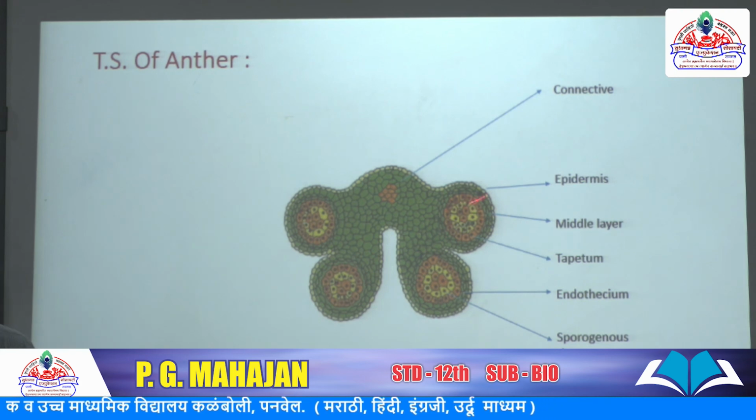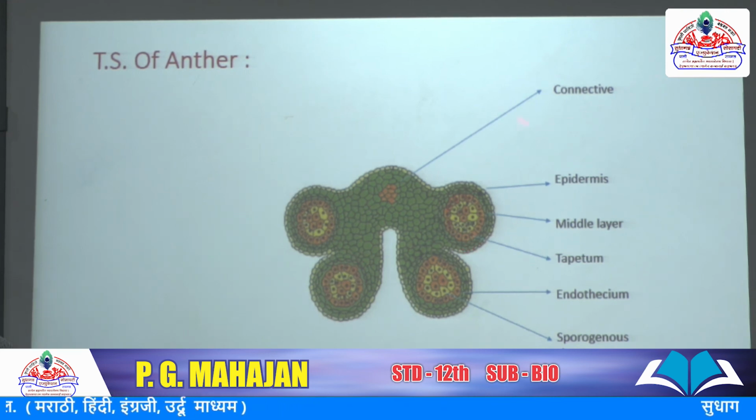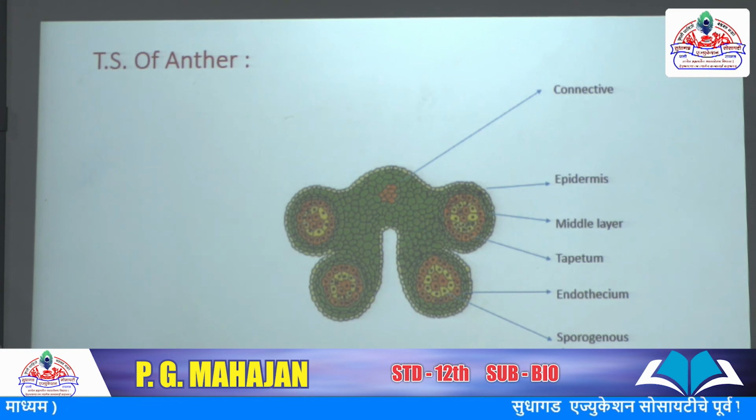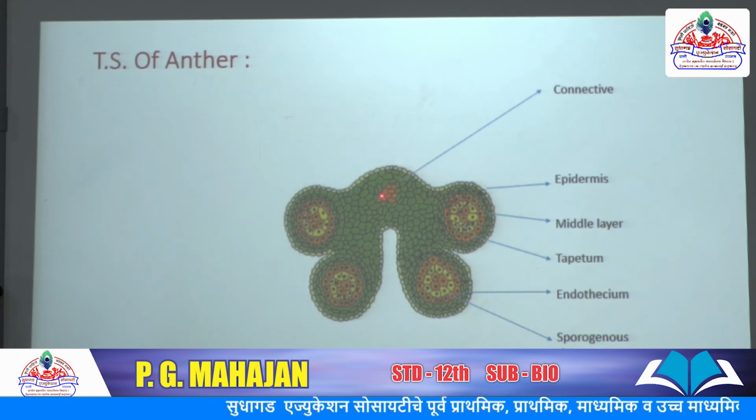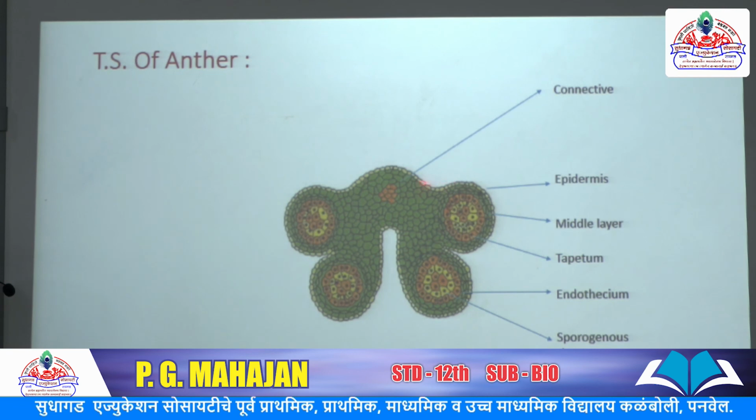The first is epidermis, the outermost layer. Epidermis is the outermost protective layer and is made up of tubular cells. That is called the epidermis, the outermost layer.